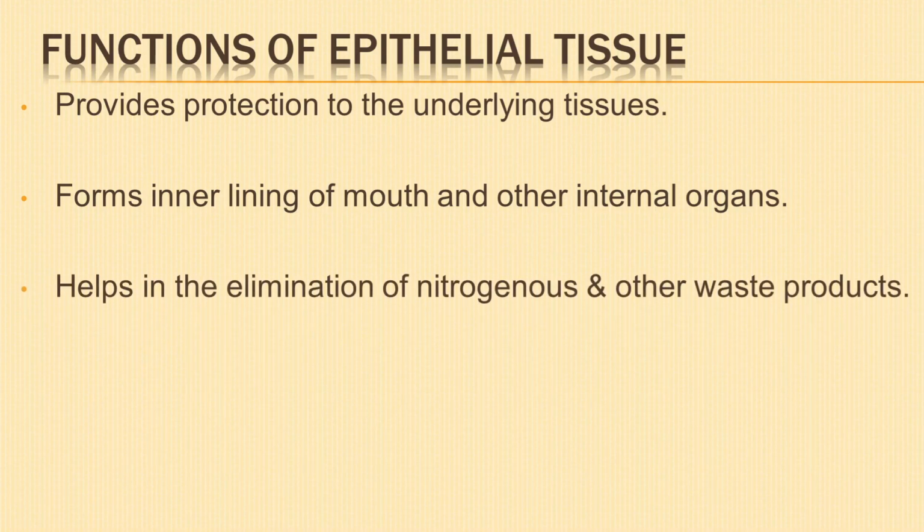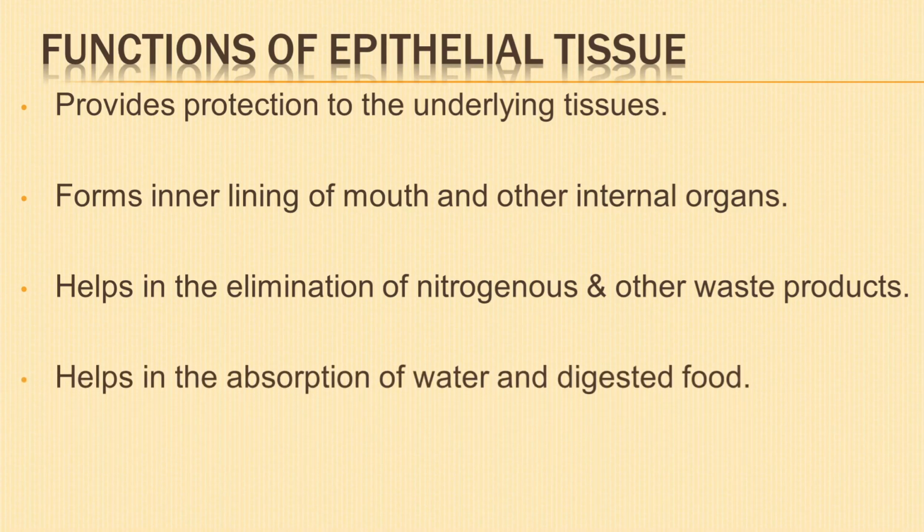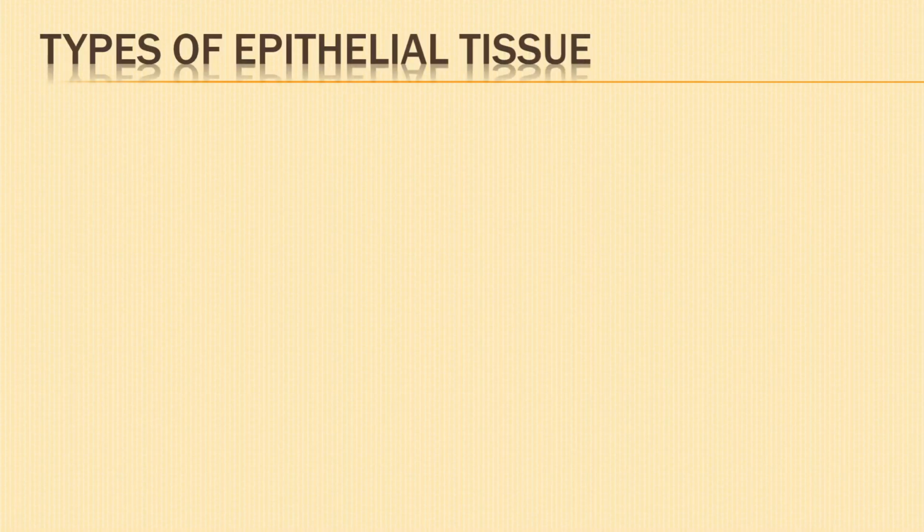Epithelial tissue helps in the elimination of nitrogenous and other waste products. Epithelial lining of the intestine helps in the absorption of water and digested food. Epithelial tissue secretes various hormones into the blood vascular system. The secretions of saliva, mucus, sweat, enzymes, and other products that are delivered by ducts come from the glandular epithelium. Next are the different types of epithelial tissues.